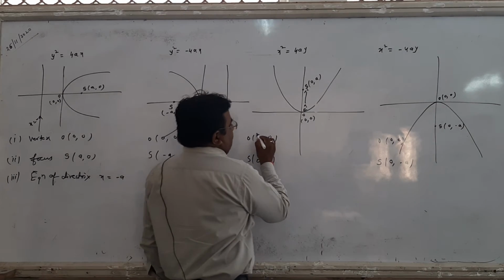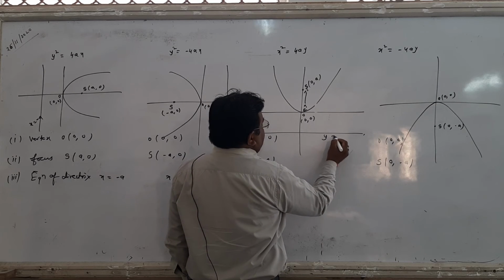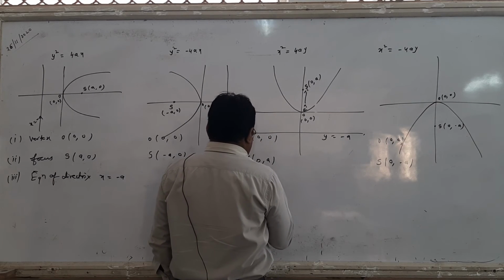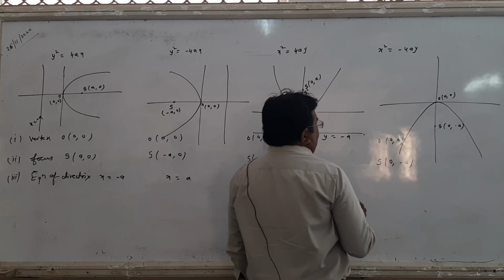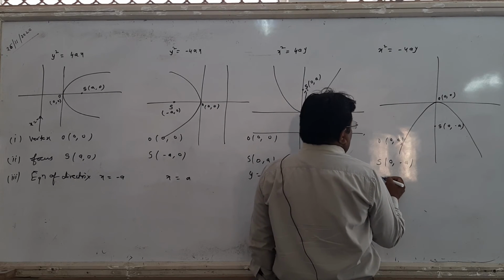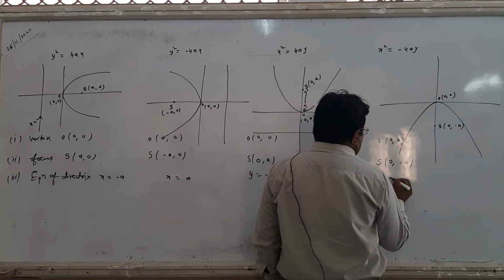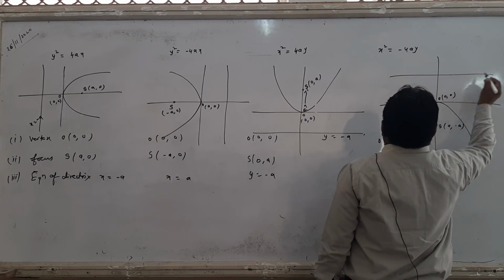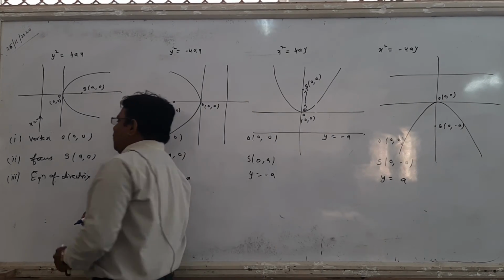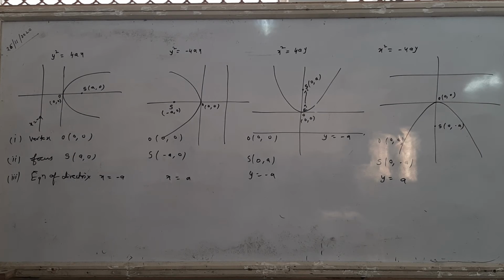The equation of the directrix of the upward parabola is y equals minus a, and the equation of the directrix of the downward parabola is y equals plus a. So there are four forms: the right hand parabola, left hand parabola, upward parabola and downward parabola.